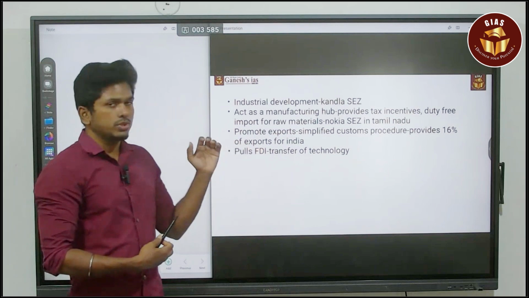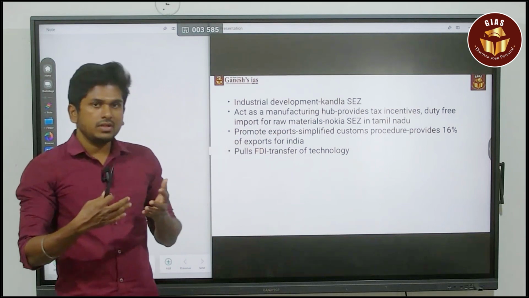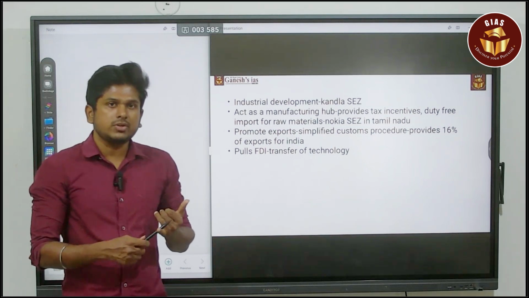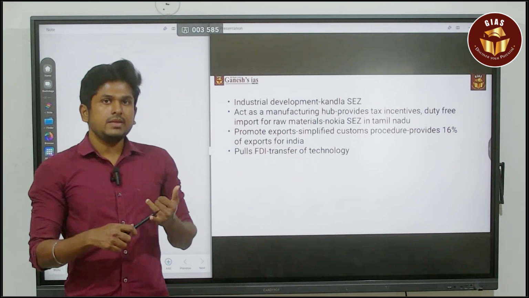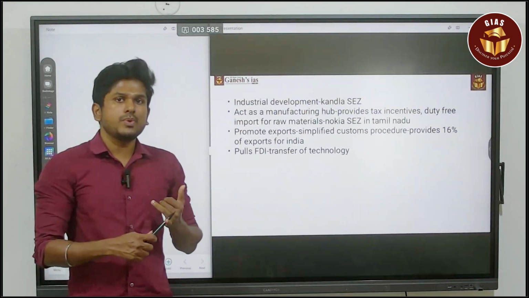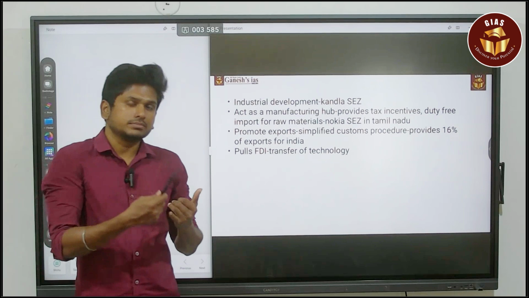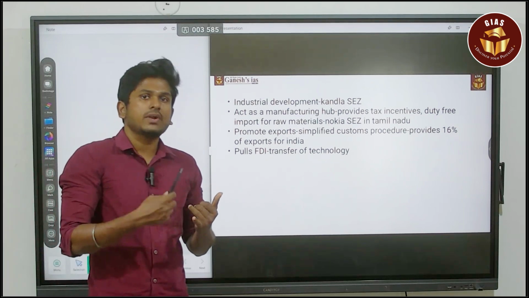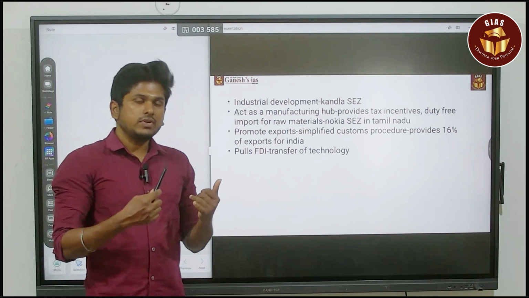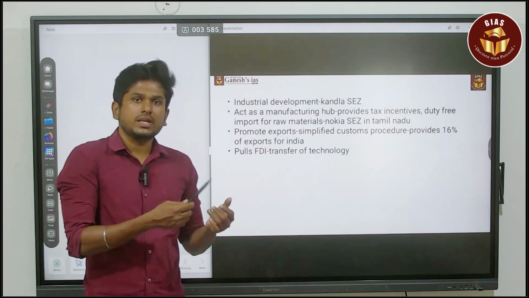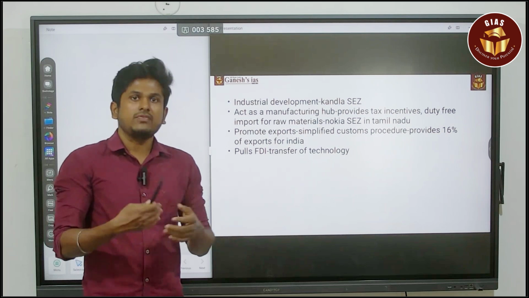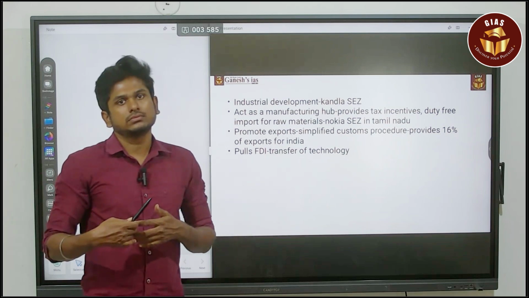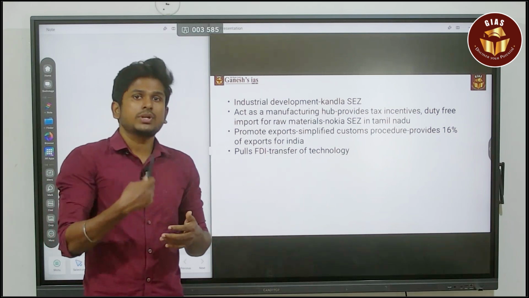Next, promote the export. The best thing is we will do a lot of exports. The first benefit of the SEZ is that it will be near the seashore. So we can easily export through shipments, through ship transport. That is one of the benefits of connectivity. That will lead to huge export potential, and we can also easily import raw material, manufacture a product, and then sell it outside India or within India. So we will reduce the transportation costs.